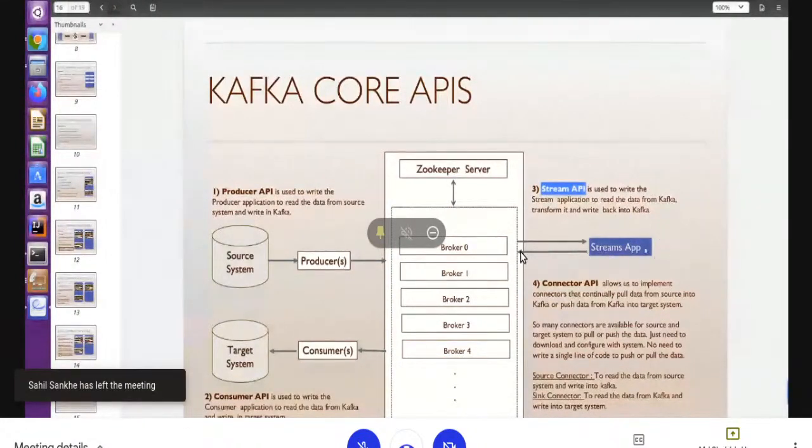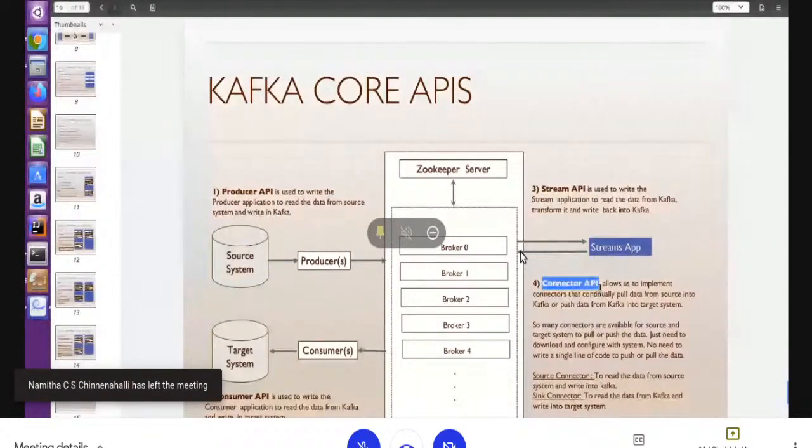Here we can use some stream processing engine. With the Stream API we can push this data to Spark, even the Spark processing engine, if we are using it to process the data. So we can plug and play any processing engine with the help of the Stream API. That way we can take advantage of high speed. Today Spark is a processing engine that is very helpful, and it's an in-memory system which we can leverage to build a real-time application system, right?